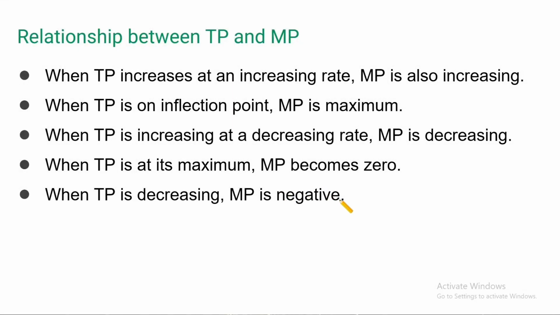So from those graphs, what can we say about the relation between TP and MP? When TP increases at an increasing rate, MP is also increasing. When TP is at the inflection point, MP is maximum. When TP is increasing at a decreasing rate, MP is decreasing. When TP is at maximum, MP becomes 0. When TP is decreasing, MP is negative.